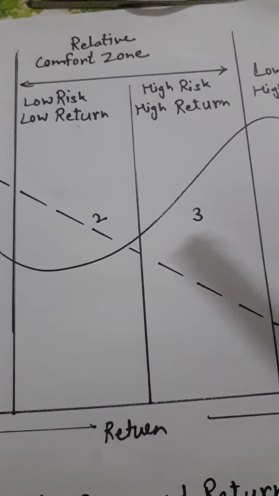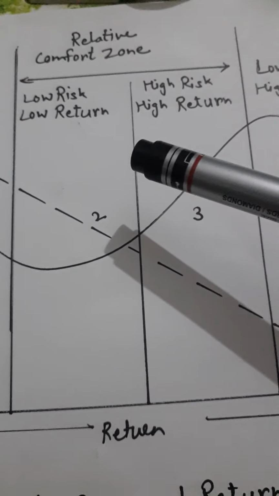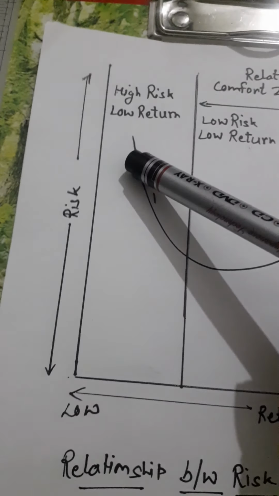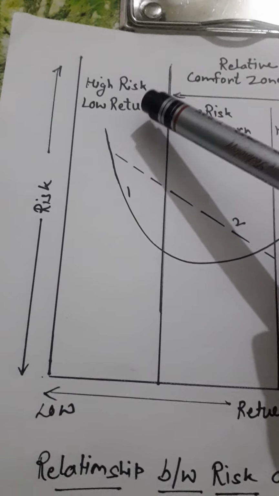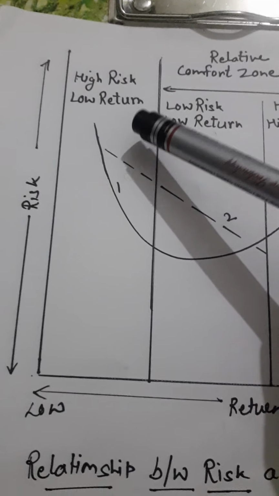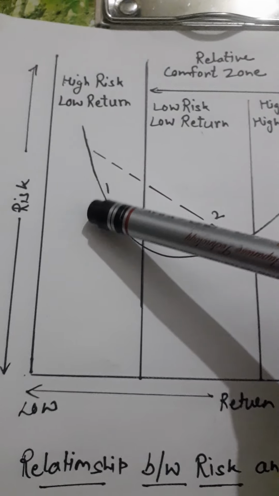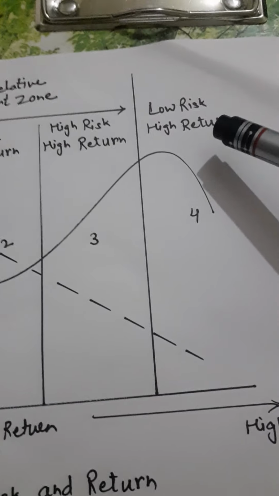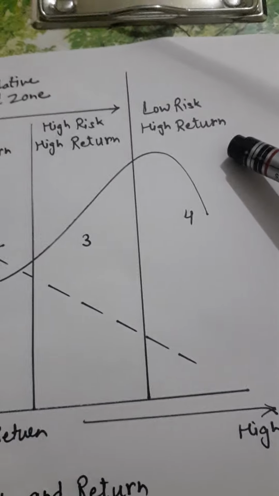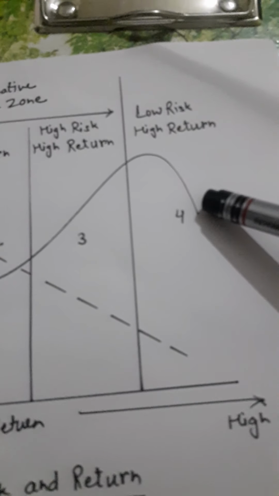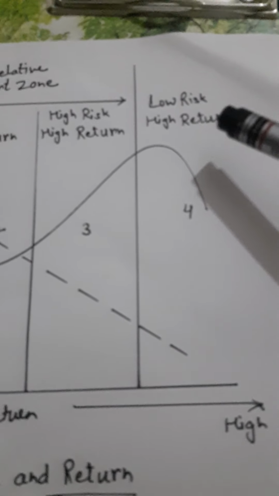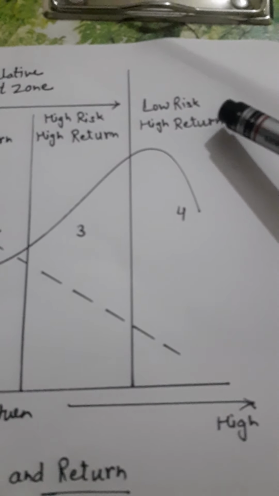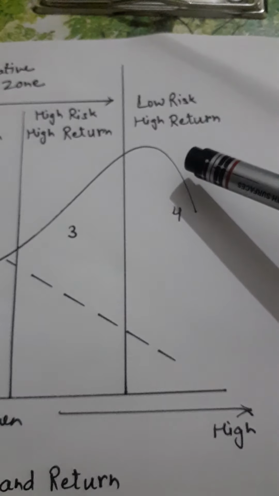If the investor spends his money on low-risk investment, then he gets very low return. Now this zone is called the high risk and low return zone, because this zone depends upon the nature of the project. And this zone, low risk and high return, depends upon the opportunities in the market. If the investor avails or exploits those opportunities, then he will get very low risk with a high return.